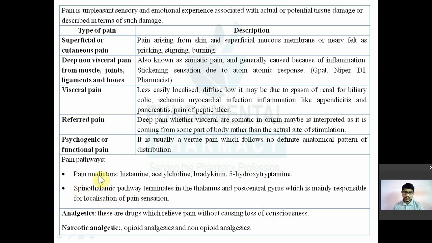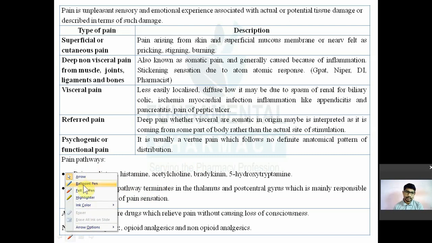The other is a chemical pathway, and this one is known as a neurogenic pathway. तो पहला जो है, that is because of the pain mediators, chemical pain mediators, that is known as the chemical pathway, and the second is responsible for the localization of pain sensation. That is known as the spinothalamic pathway. Okay, that is a neurogenic pathway. I'm not going to explain all the details of this pathway. It is not much important for your GPAT exam. So these are the different types of pain sensation and different pathways for pain.